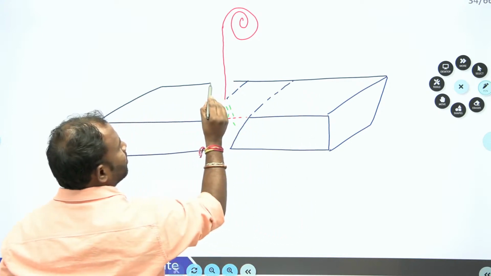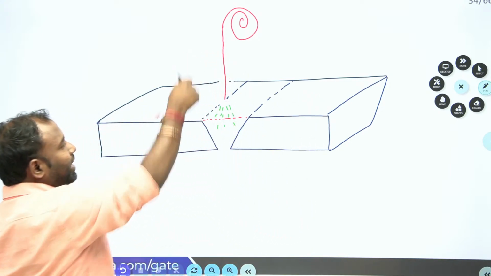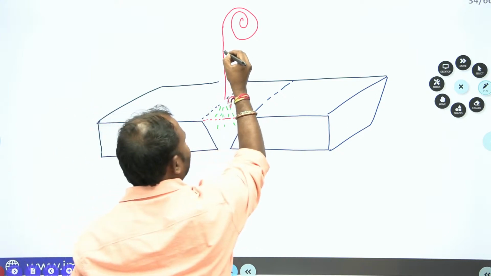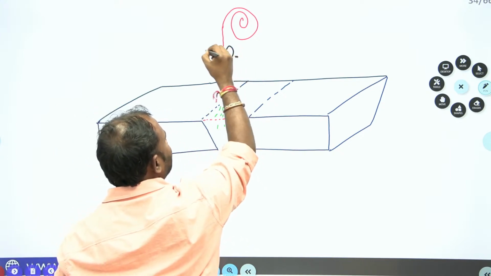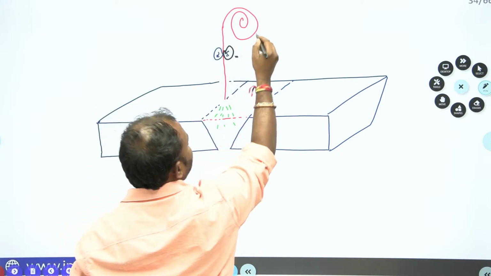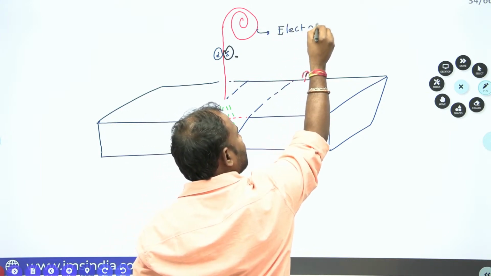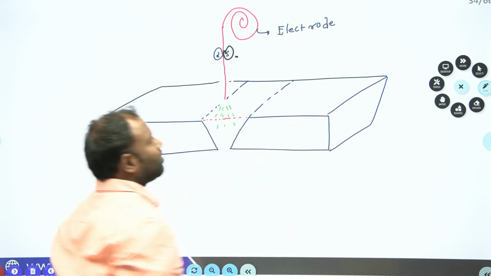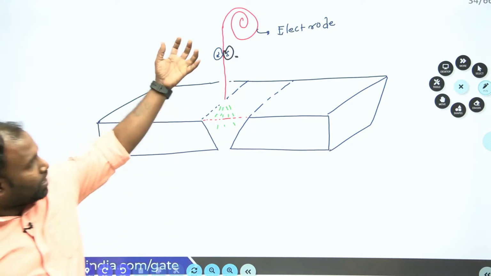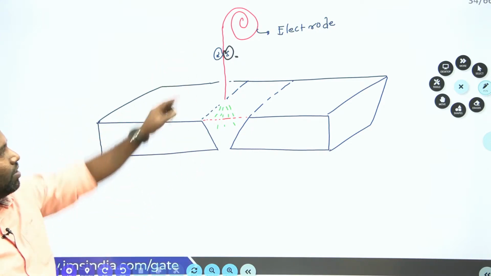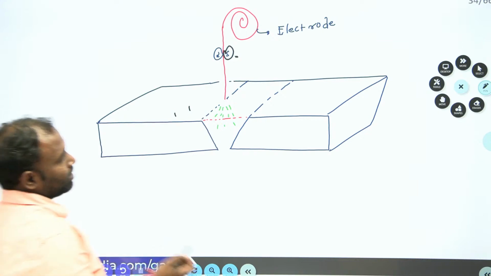Now, here, the electrode is going to be fed into the weld region. It is an electrode, isn't it, guys? This electrode is continuously fed into the weld region.